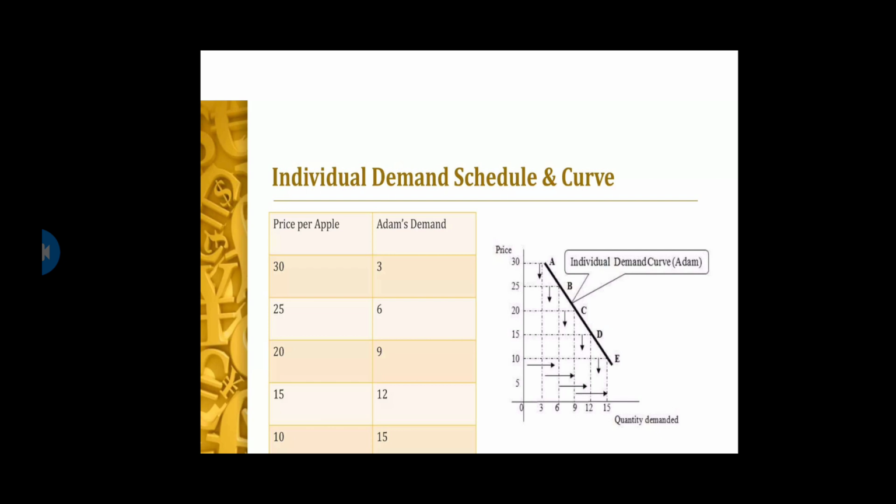This is shown in the individual demand curve. When the price is rupees 30, the quantity demanded is 3, and when the price drops to rupees 25, then the quantity demanded shifts from 3 to 6 apples.